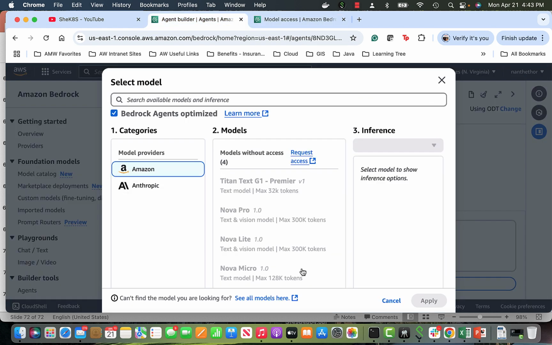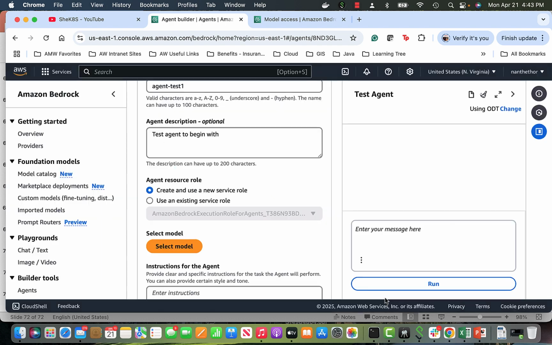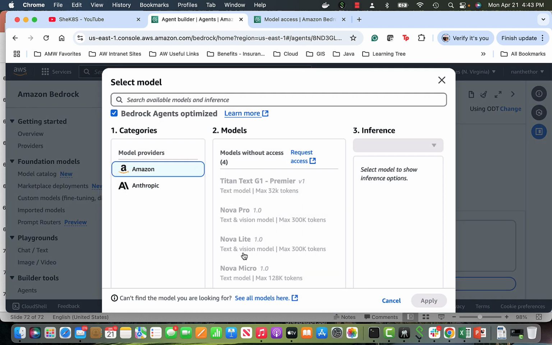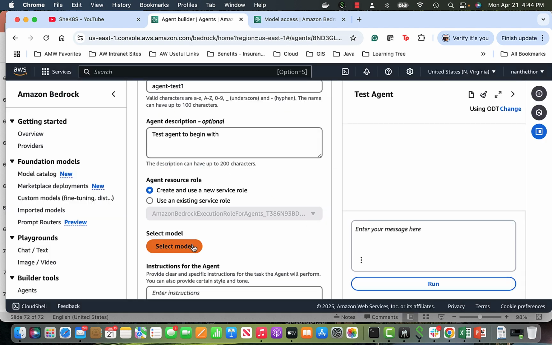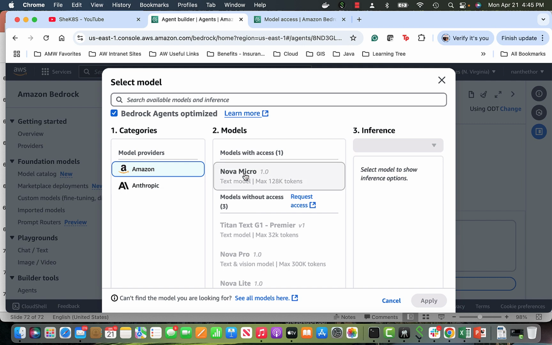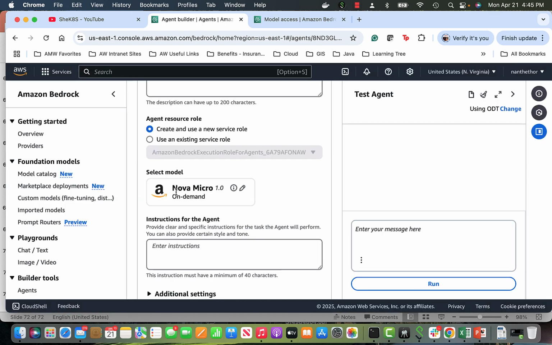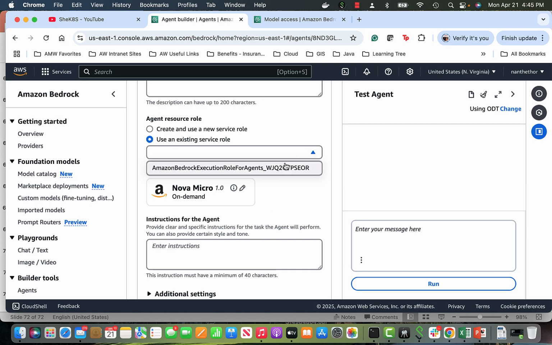If I go and refresh it, I should be able to see it. So if I go back and select models, it will probably take a refresh, but I should be able to see Nova Micro now. Okay, so I see it. I just had to refresh this, and then I am able to see it. Now if I apply, this is the agent provided by Amazon. And I will use an existing role, Bedrock.